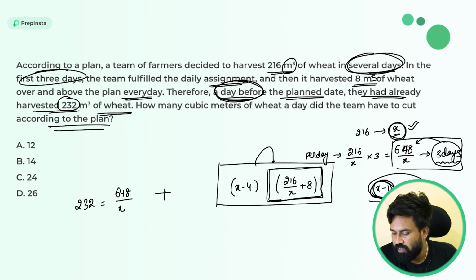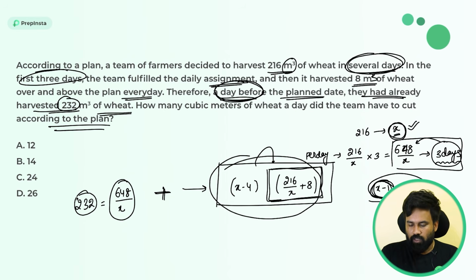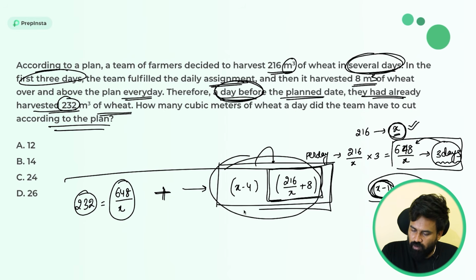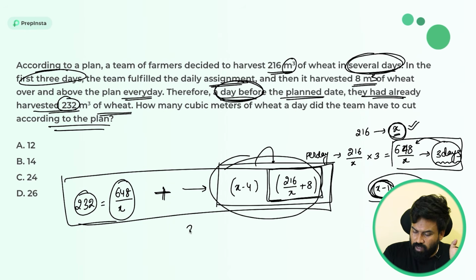I can easily say this. You have to add this equation. Why? Because the first 3 days' work is this and the last remaining days' work is this. So if you add, you will get 232. So you can see only one equation, one variable. So you can start solving and you will get the x value is equal to 9.